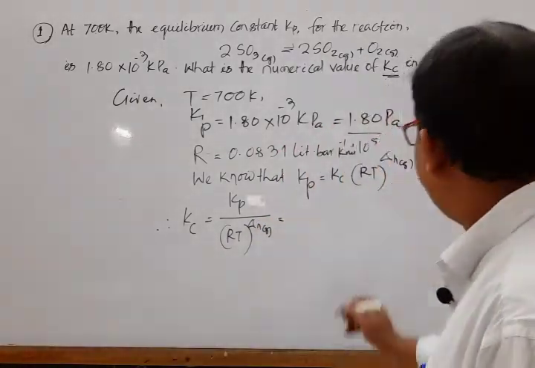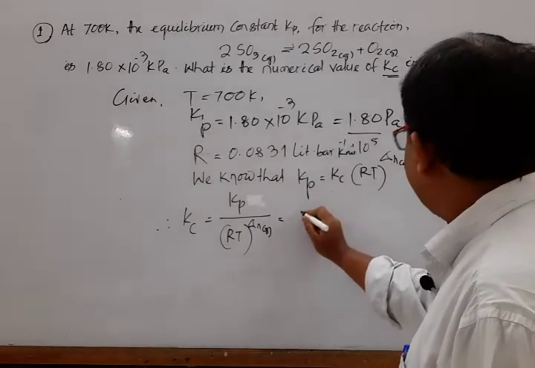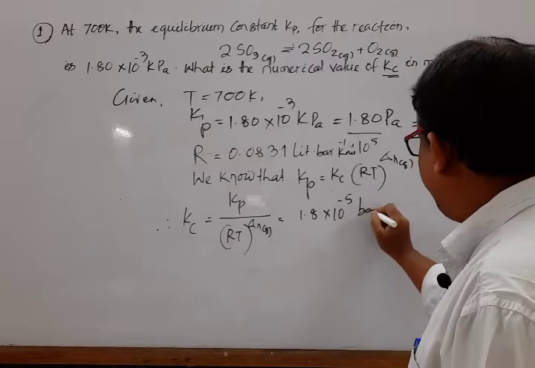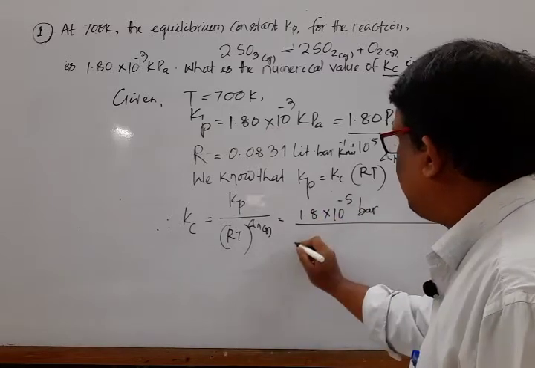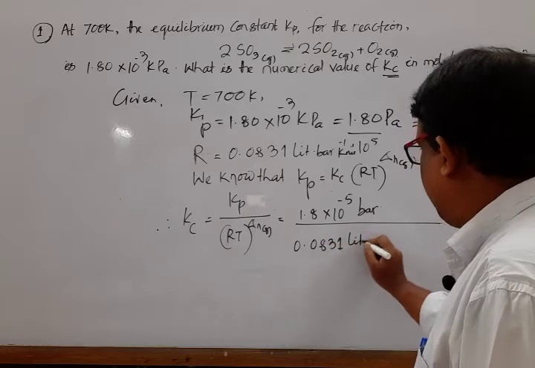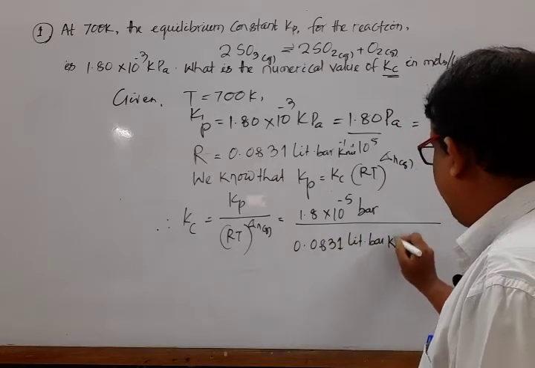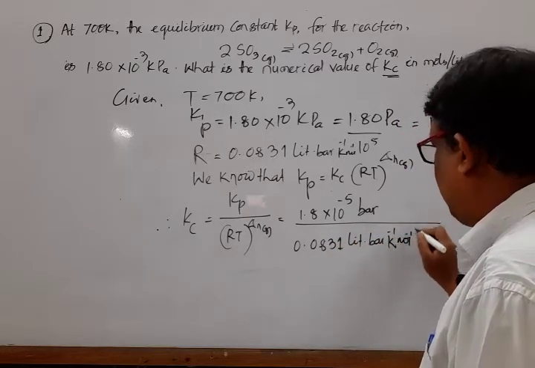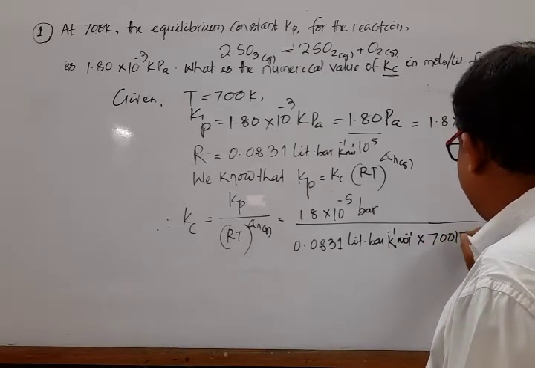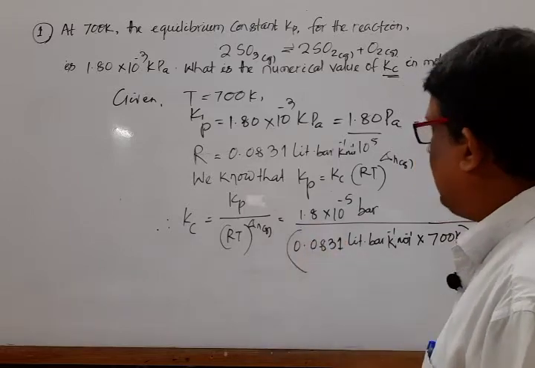Put this value in place of Kp, that is 1.8 into 10 to the power minus 5 bar divided by 0.0831 liter bar per Kelvin per mole into temperature, that is 700 Kelvin, to the power del Ng.